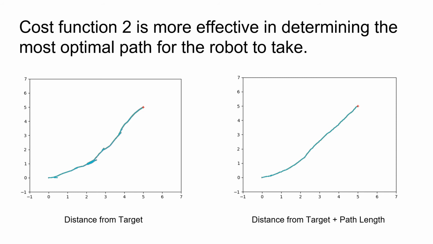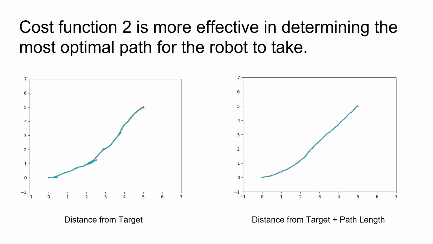A large contributor to the success of the algorithm is the type of cost function used to evaluate each sample. I tested two different cost functions in a flat terrain environment to see which one produced a more optimal path. The first cost function only evaluates each path based on the distance from the target to the robot's final position on the path. The second cost function evaluates each path based on the distance from the target and the overall path length.